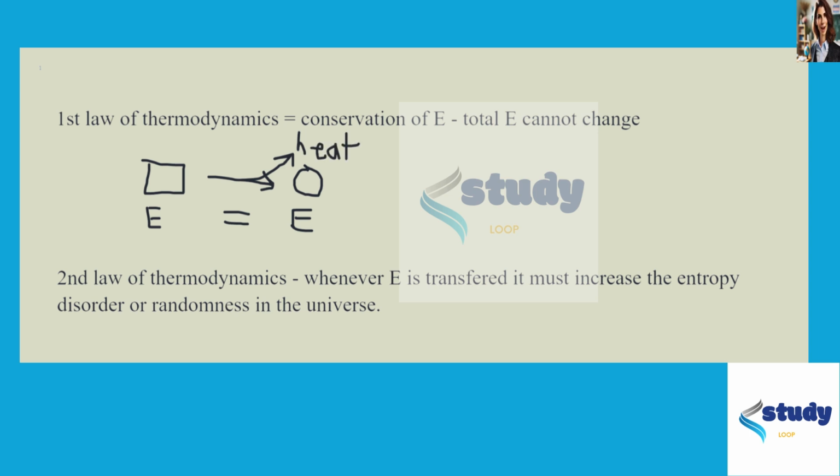Therefore, when we look at how much energy can be transferred from the square to the circle, it's not the energy of the square which can be transferred to the circle, but the energy of the square minus some amount of heat energy, which will be lost because of the second law of thermodynamics, which determines how much energy can actually be transferred into the circle.